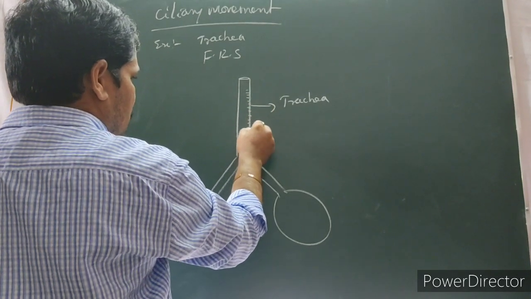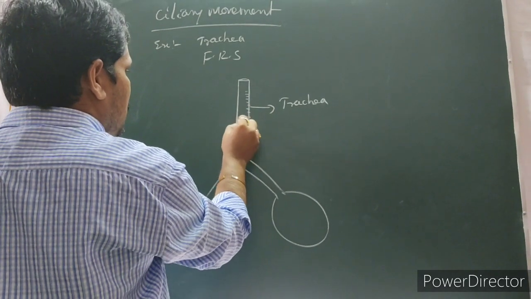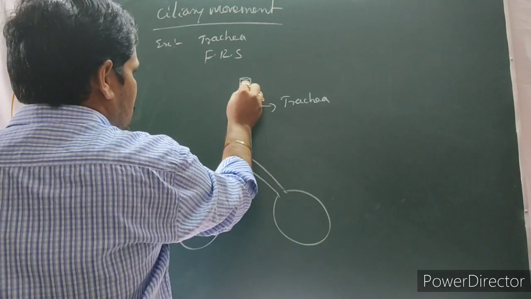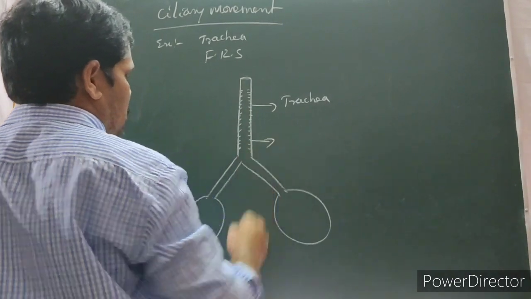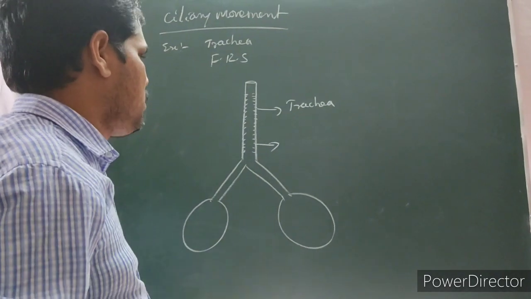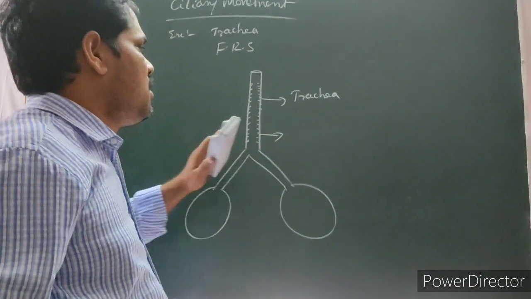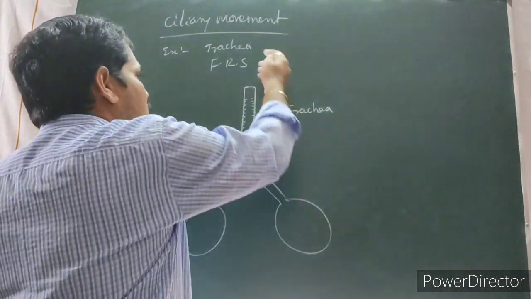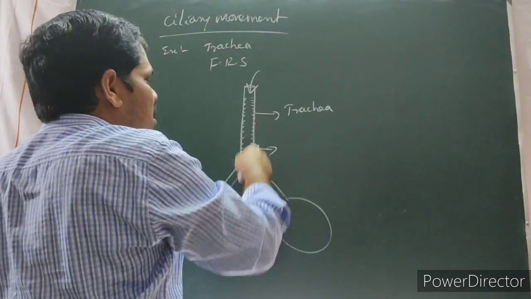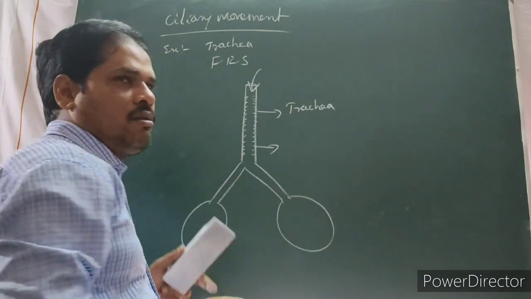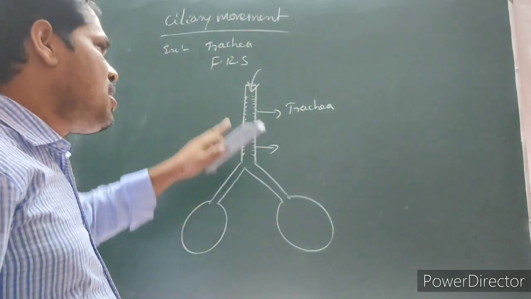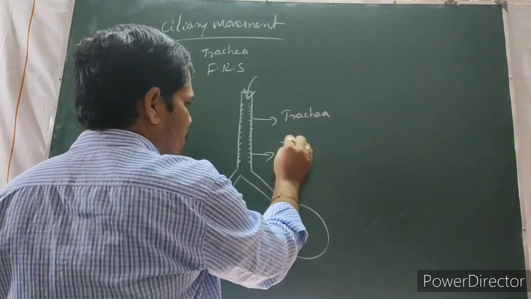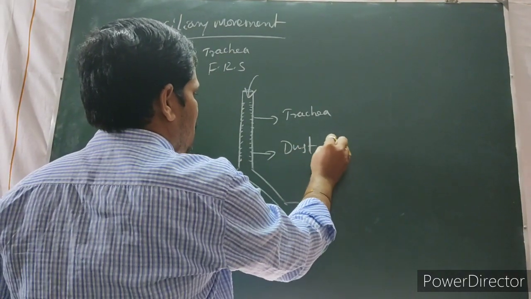The inner wall of the trachea has cilia. What is the use of this cilia? They can filter the dust particles whenever air enters during the process of breathing.